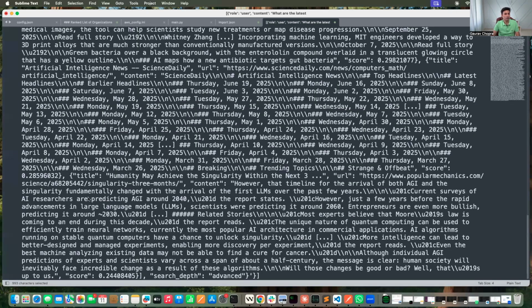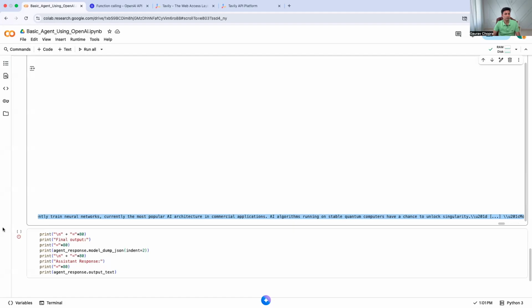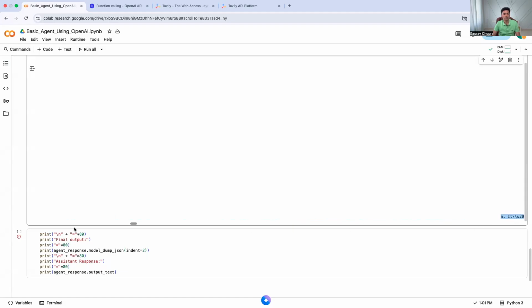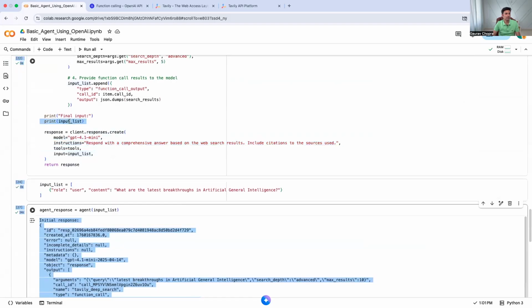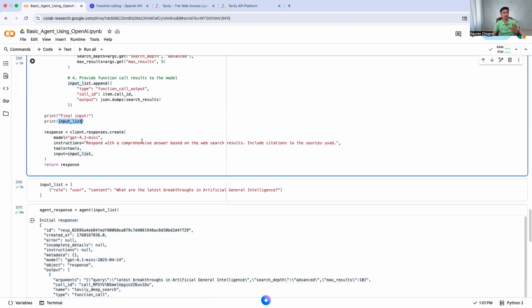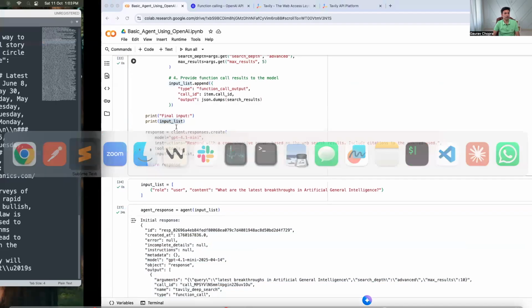And in the second call, which was here, go back 1 second, let's go back. So in the second call, when we call this here, the input list is ready. Now the input list contains all these things which I told you. So this is the complete input list.